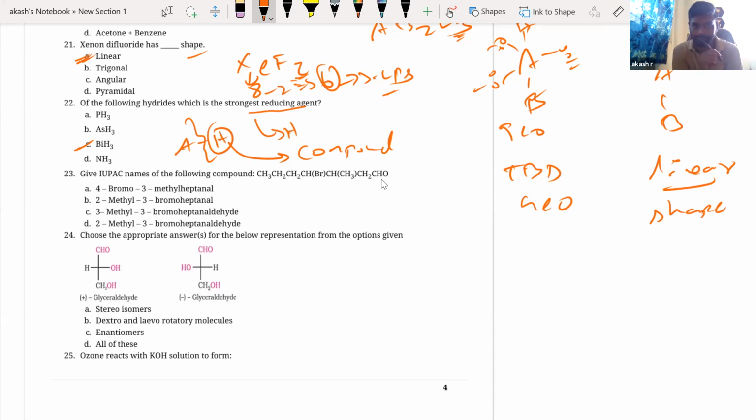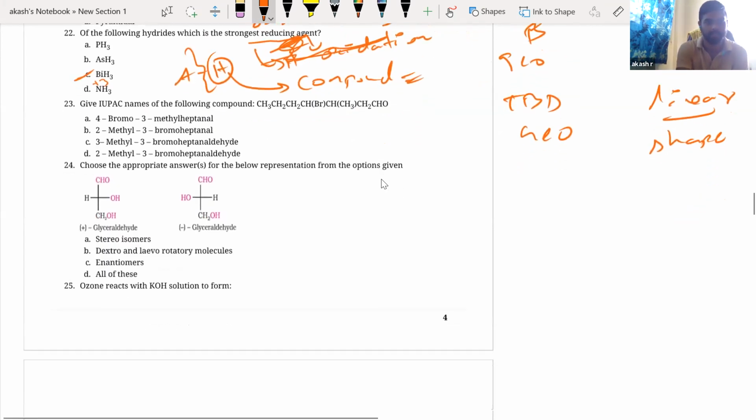That's the answer, right? Or you can also talk in terms of the inert pair effect. Strongest reducing agent should undergo oxidation. So if it has to undergo oxidation, Bi is already in the +3 oxidation state. Can it easily go to +5? No, the answer is not like that. Don't worry about it. You can just talk in terms of this bond breaking itself. The Bi-H bond is the weakest, so I can easily remove the hydrogen. It can act as a reducing agent.